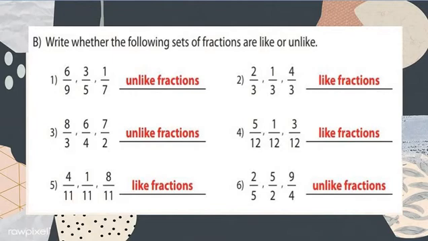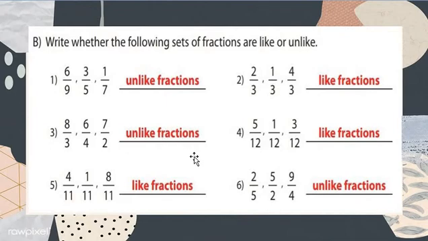Now our question number 3. Let's check question number 3: 8 upon 3, 6 upon 4, 7 upon 2. Here the numerator is upside and the denominator is downside. Only we are checking the denominators. See the denominators 3, 4 and 2. They are not the same denominators. That's why we are writing unlike fraction.